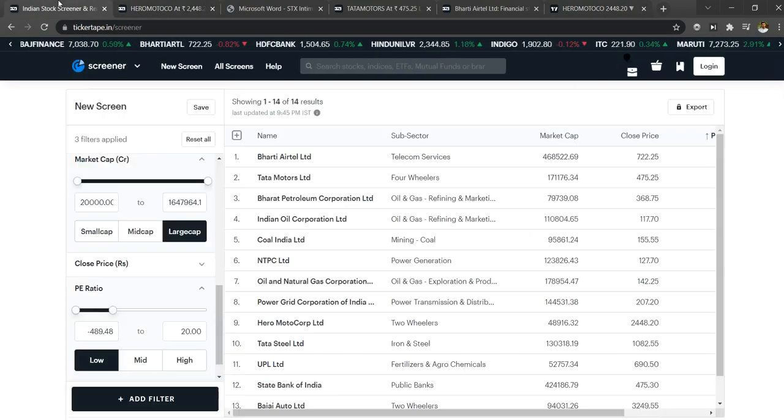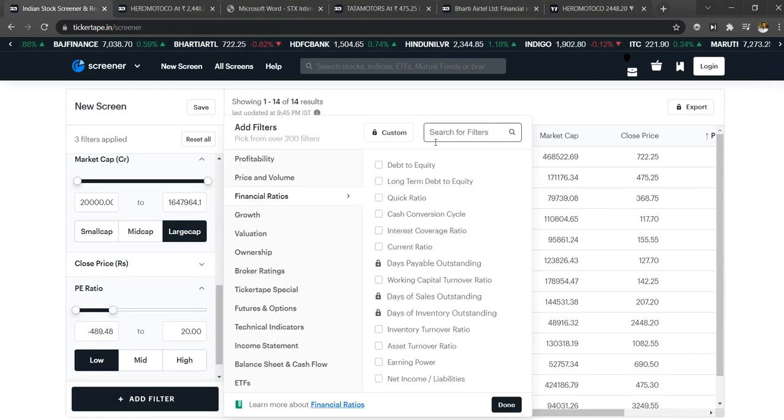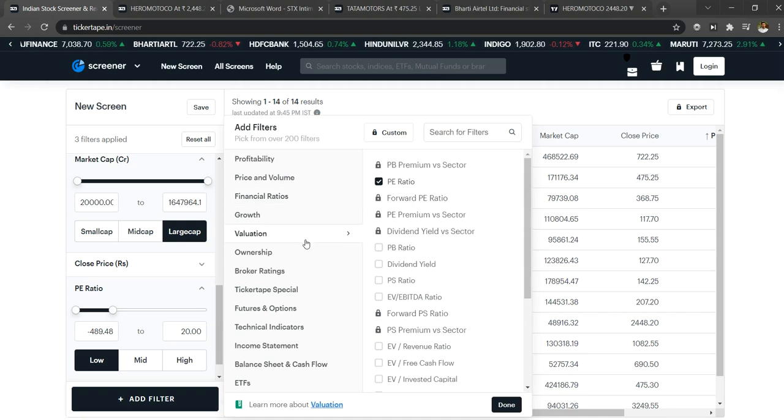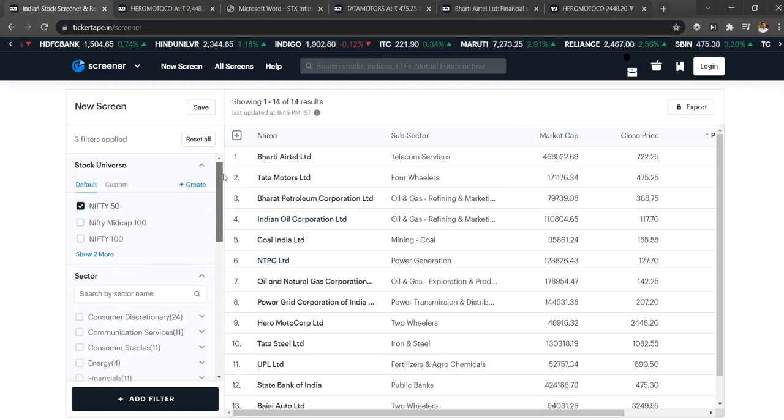So this is how you can filter out the quality ones and analyze each stock. You can still add more filters based on the fundamentals, whatever you need, and compare and filter out the stocks and choose the best one among those. So that's how you can do it. This is all about this video.